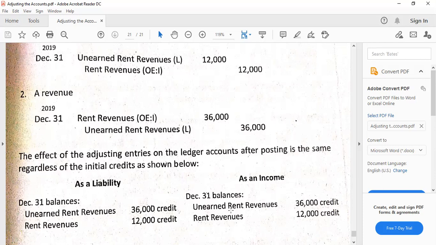Although also we can know what method is used by reading into the problem as to what was the balance of the account from the unadjusted trial balance. Because if we see there that the account was entirely an expense, meaning to say that's usage of the expense method for prepayment. If we see that the entire amount is a liability, meaning that's the balance sheet method, the liability method for pre-collection of income. So hopefully that helps in order for you or us to clarify things out.